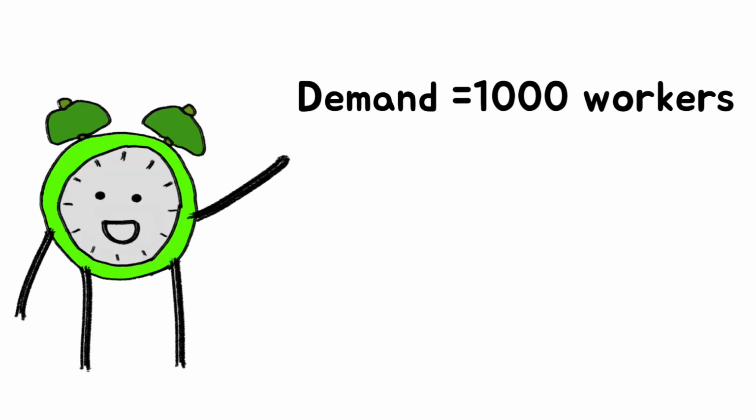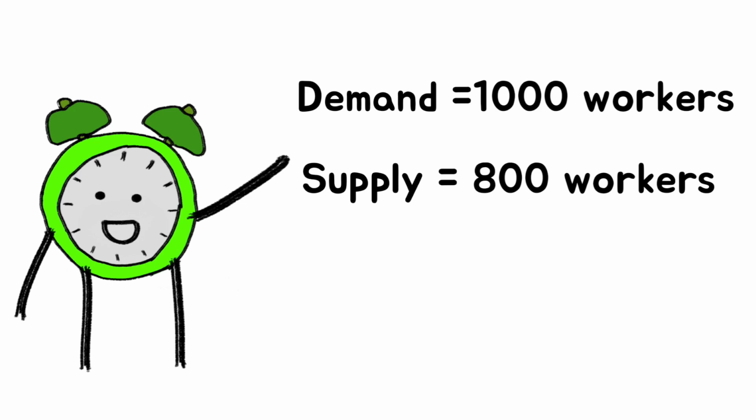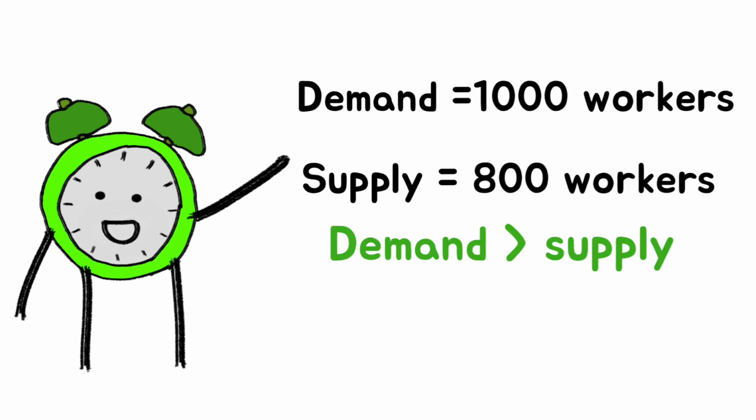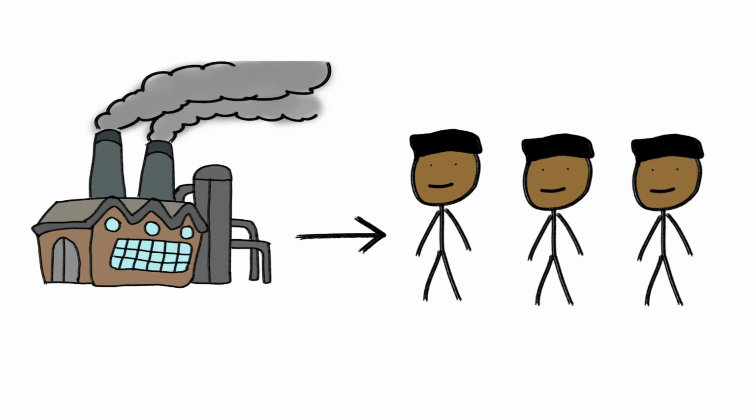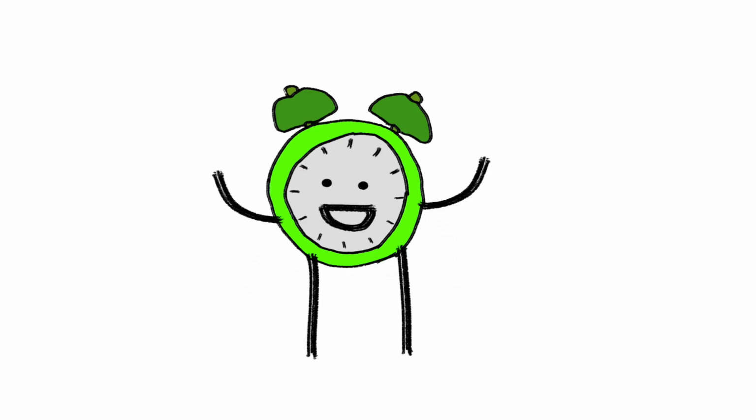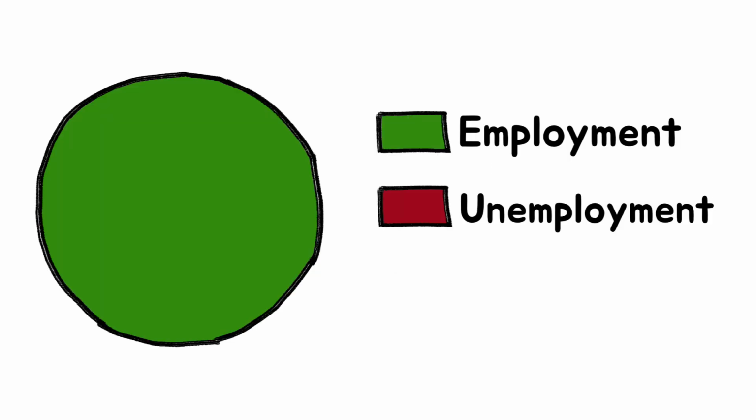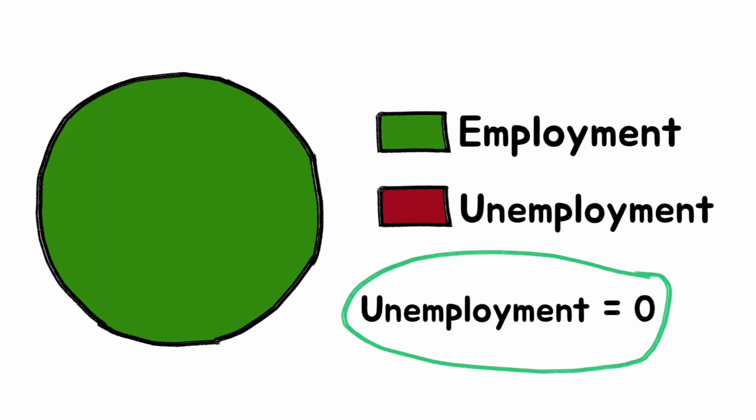Here, labor demand equals 1,000 workers. Labor supply equals 800 workers. Because demand is greater than supply, there is a shortage of 200 workers. The factory hires all 800 applicants, meaning everyone who applied gets a job. In this scenario, unemployment is 0.